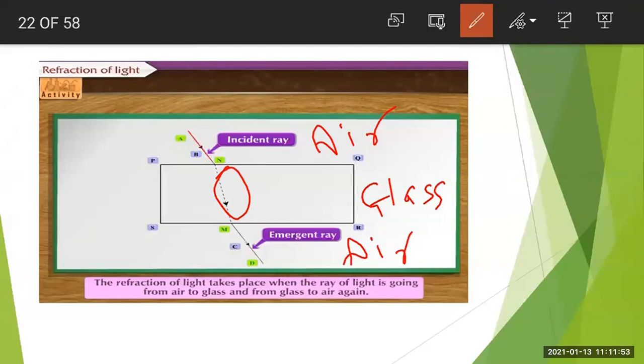So here two refractions occur. The first refraction is when the ray of light enters from the air medium to the glass medium, and the second refraction occurs when the light passes from glass medium to air medium. So refraction of light takes place when the ray goes from air to glass and from glass to air again.